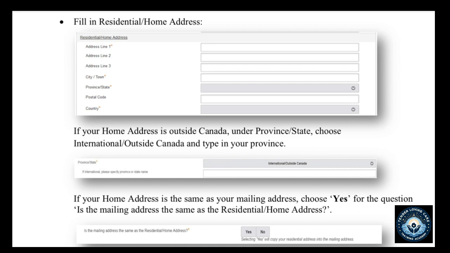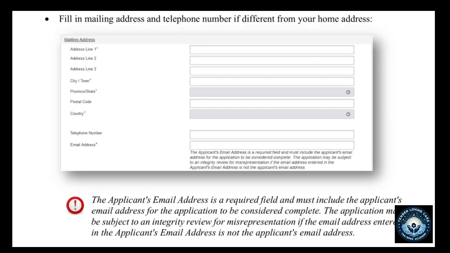Okay. And then next is you fill your residential home address. And if your home address is outside Canada, under the province, in a country, just make sure you put in there the right information. Fill in your mailing address, your telephone number, and every other information that is required on this form.